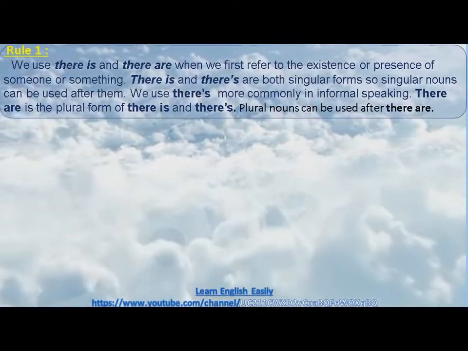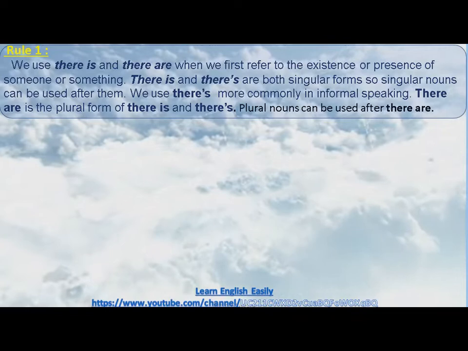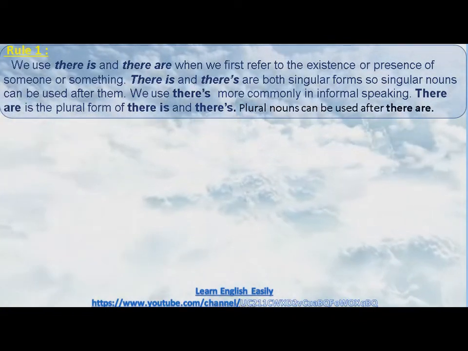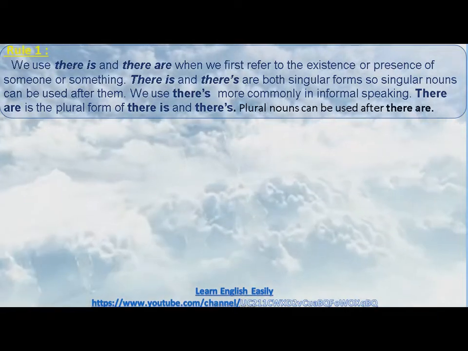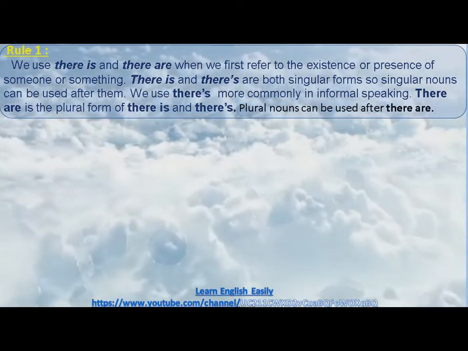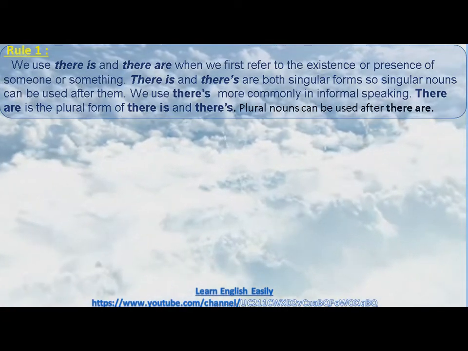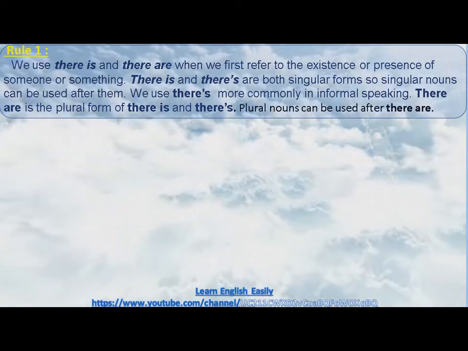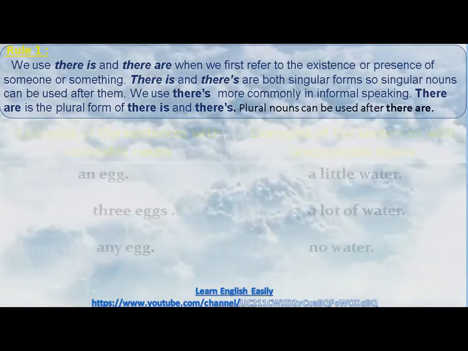Rule 1, we use there is and there are when we first refer to the existence or presence of someone or something. There is and there's are both singular forms, so singular nouns can be used after them. We use there's more commonly in informal speaking. There are is the plural form of there is and there's. Plural nouns can be used after there are.